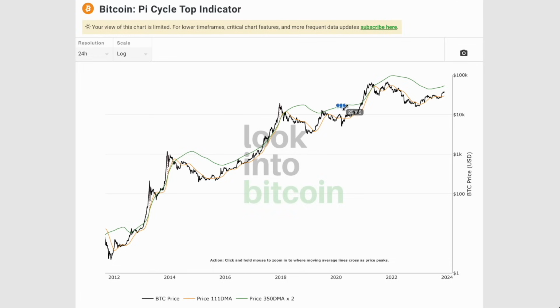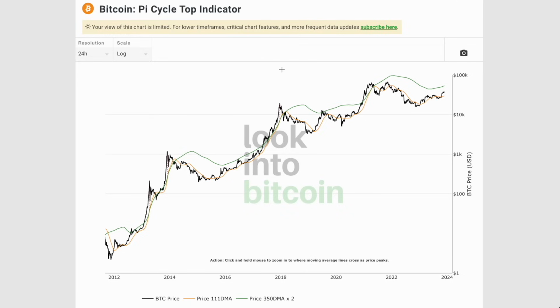Because in the pre-halving year, you can see that these two moving averages are miles apart from each other, just like they are right now in this cycle, and just like they were in the pre-halving year in 2015 as well. But then you see that there's more compression here, and they just narrow and get closer to each other, and then finally they cross over in a climax event where that bull market peak occurs within 3 to 5 days, if I'm not mistaken. That's how accurate this bull market top indicator really is.